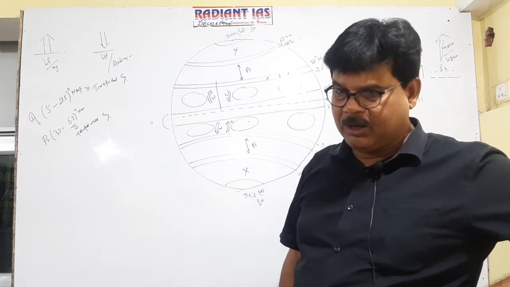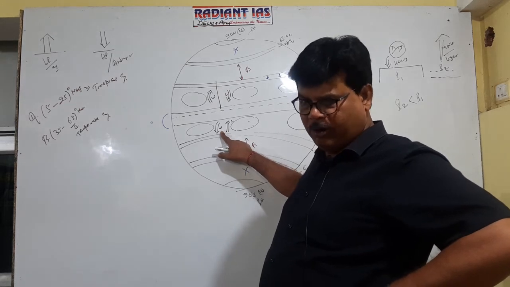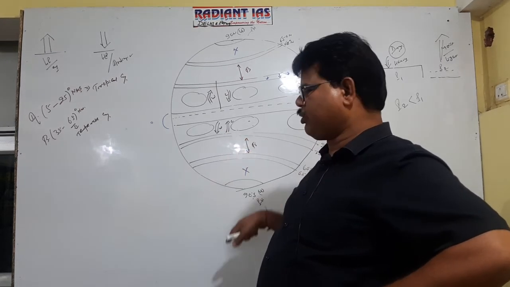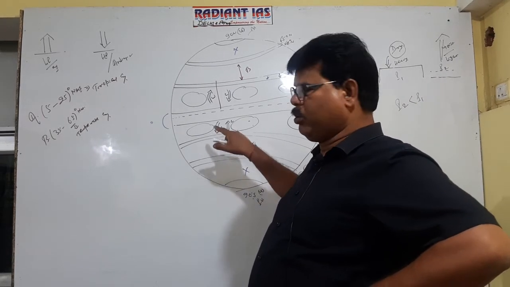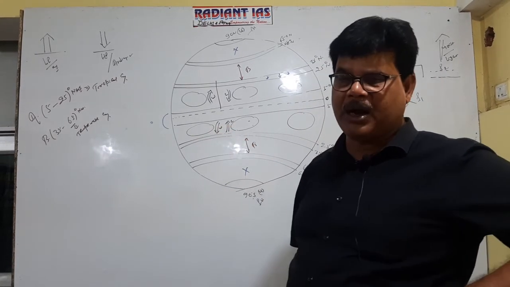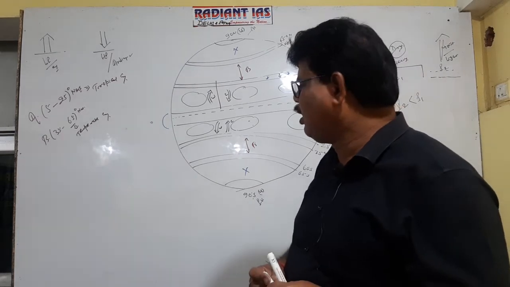It is clear now? Again, in the southern part the same principle holds true. In the southern tropical ocean also, the western part is under the impact of the warm current, and the eastern part is under the impact of the cold current.